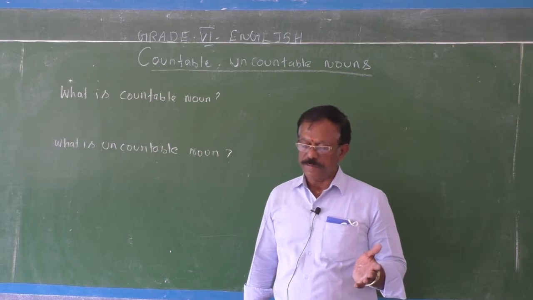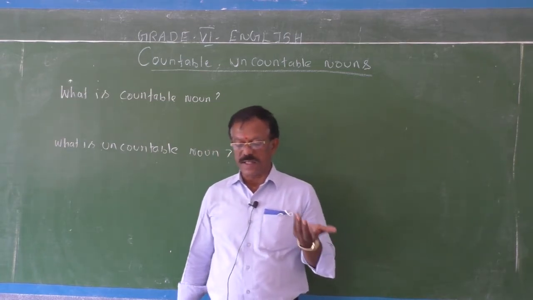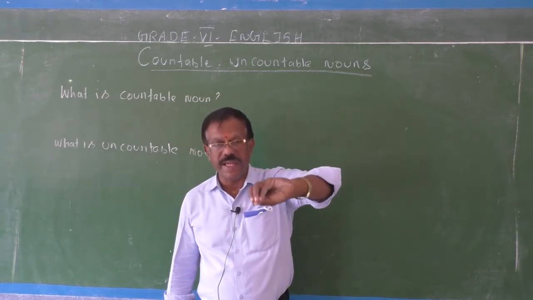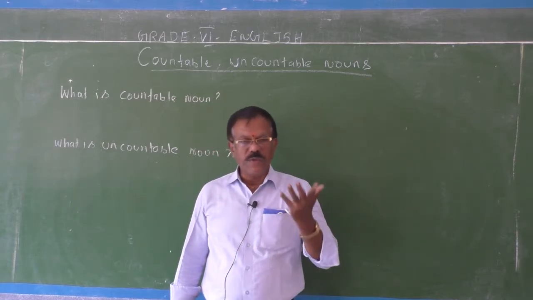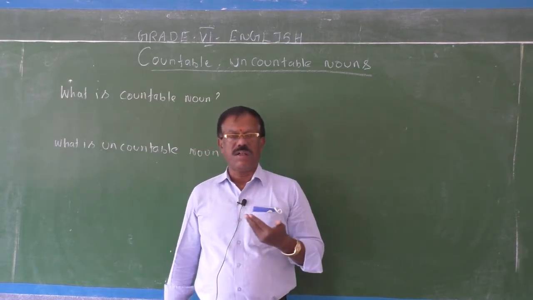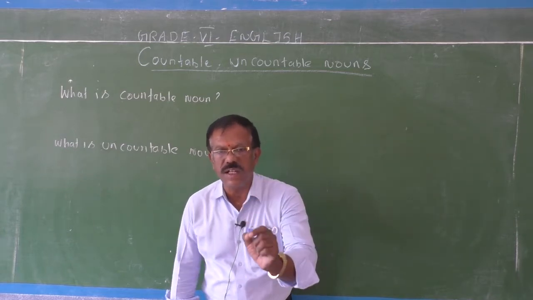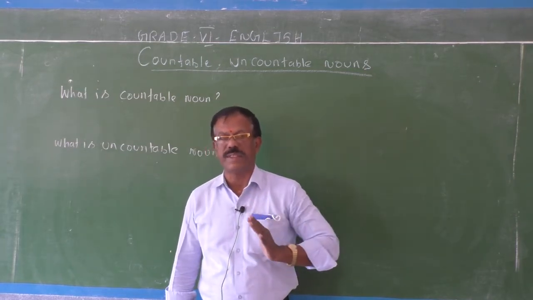Nouns are classified in several ways. One among them is countable and uncountable nouns. Before that, just to recall what you have learned in the previous video classes: singular nouns and plural nouns, also called noun numbers.